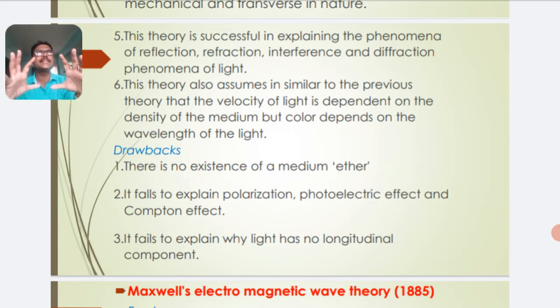Fifth, this theory is successful in explaining the phenomena of reflection, refraction, interference and diffraction of light. But the theory could not explain the phenomenon of polarization.